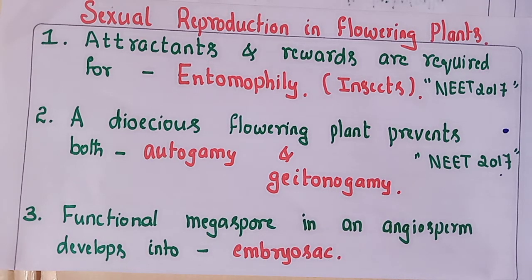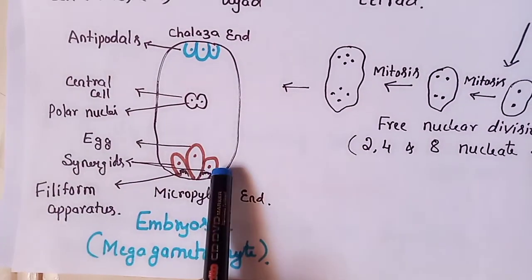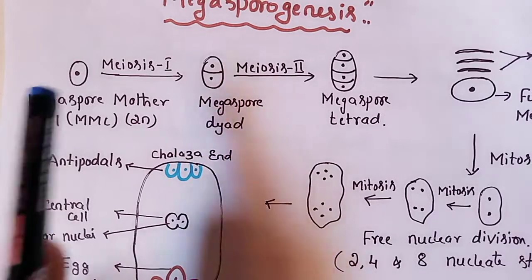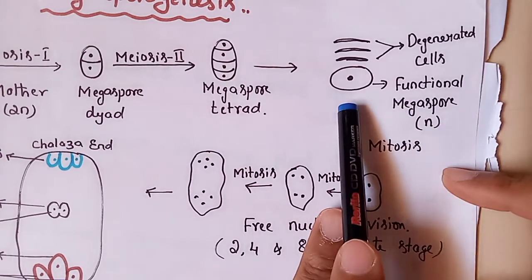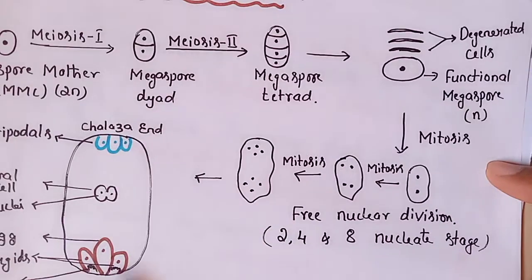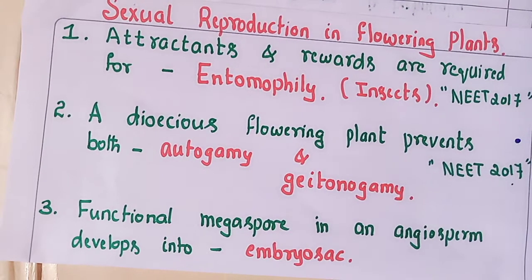Now, functional megaspore. In angiosperms, the functional megaspore develops into the embryo sac. The embryo sac is also called the megagametophyte. This functional megaspore is developed from the megaspore mother cell. After meiosis, we get only one functional megaspore, and this functional megaspore ultimately develops into the embryo sac. So we can say a functional megaspore in an angiosperm develops into the embryo sac.